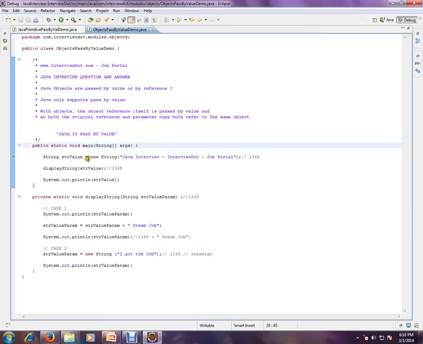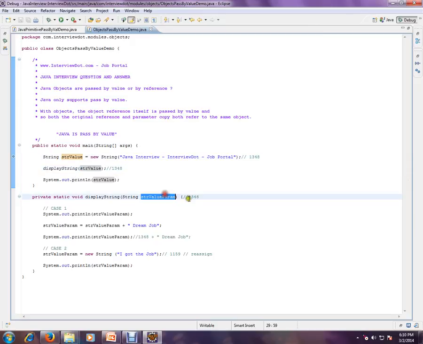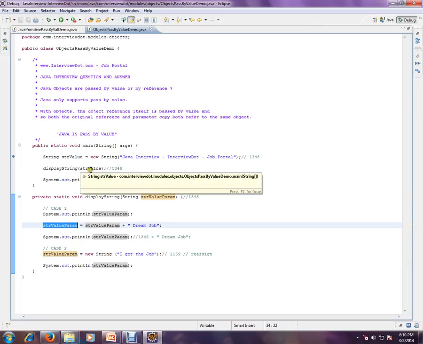I'm creating a string object here. This will have the address of the object, and we are going to call this method. The address of this object will be copied here whenever we call this method. So the address will be copied. There are two cases here. In the first case, I'm appending something to this address, so there will be an impact on the original object.